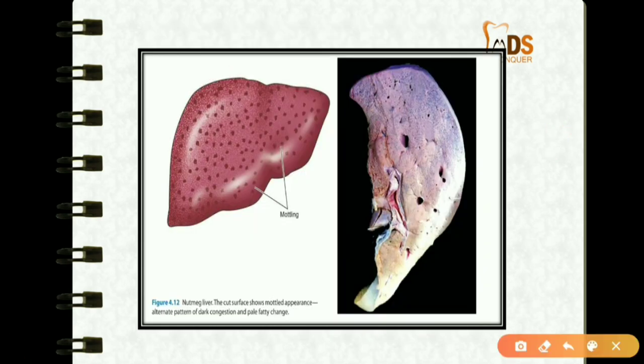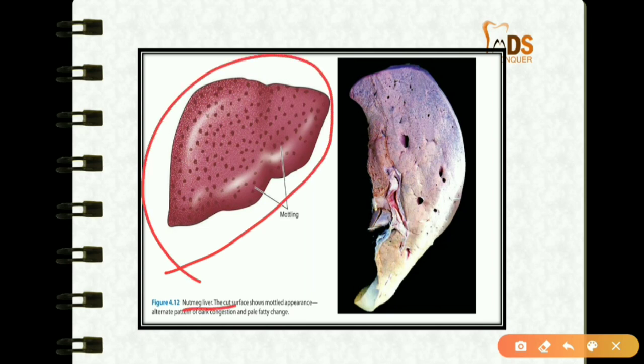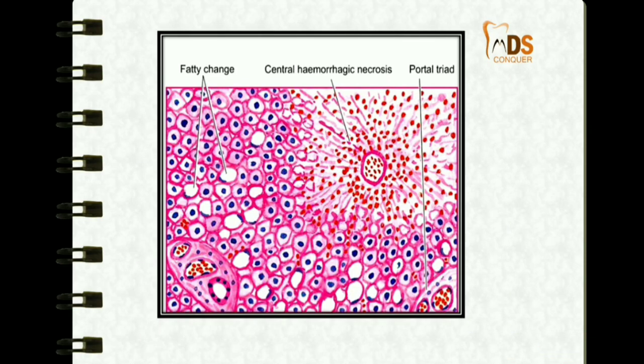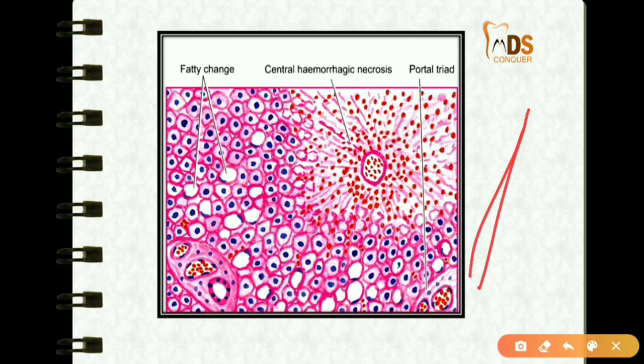Then this is the liver. You can see this is called a nutmeg liver in congestion. This is a nutmeg liver, a specimen of a nutmeg liver, that is congestion. And here in the liver you can see central hemorrhagic necrosis and fatty changes.